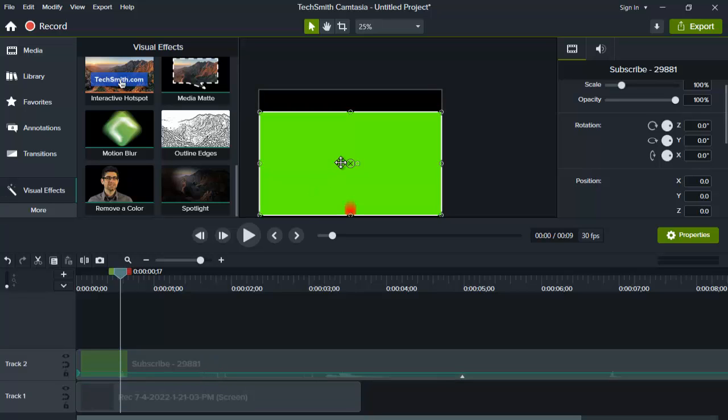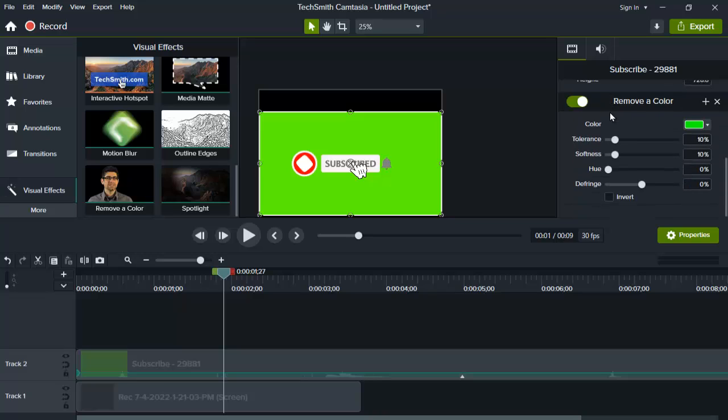Here we have the subscribe. And if you scroll down, in visual properties we have a new effect we just added, and this effect will help us remove a color.